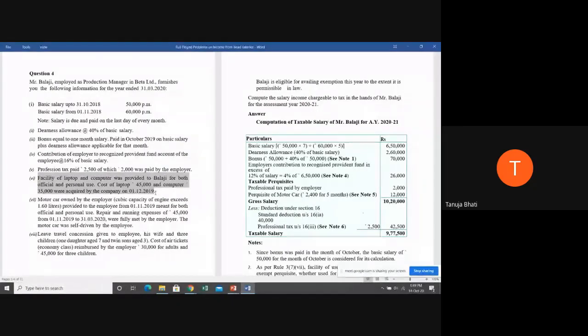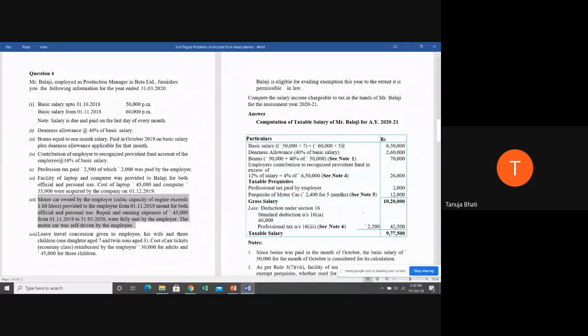It is 100% exempt because laptops and computers, if they're used for office use, and later after office, if taking the laptop home and using it, many companies give the laptops like that, you take it back to home. And if you're using it at home also, there is no taxability. It is nil. No taxability in case of laptops and computers. Okay, next is motor car owned by the employer.